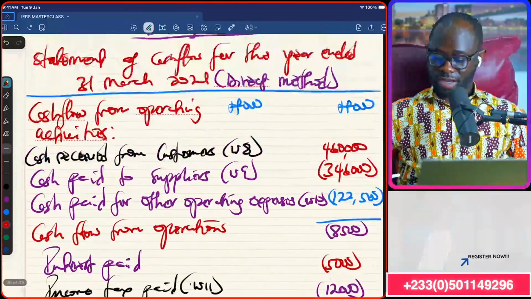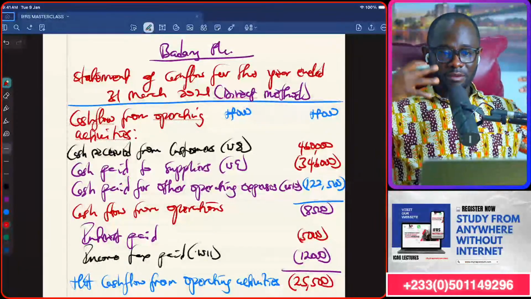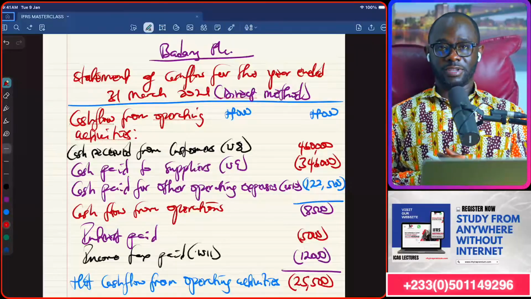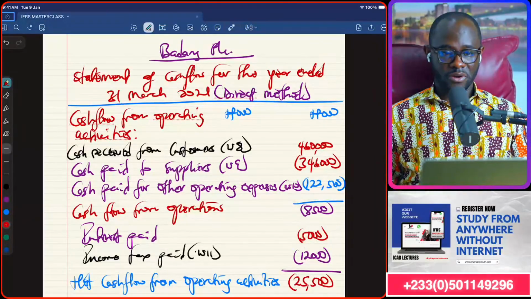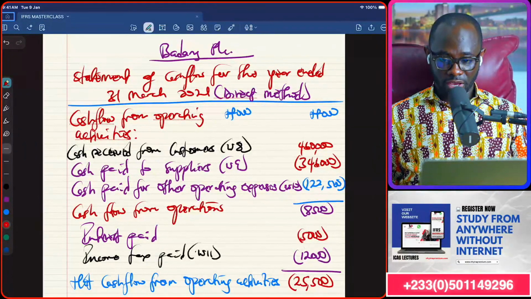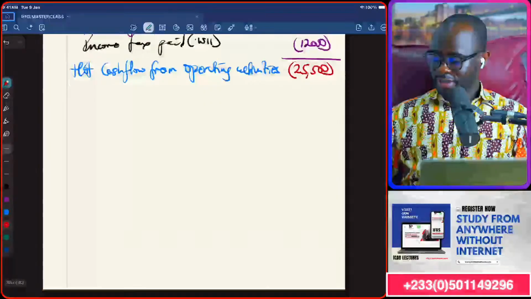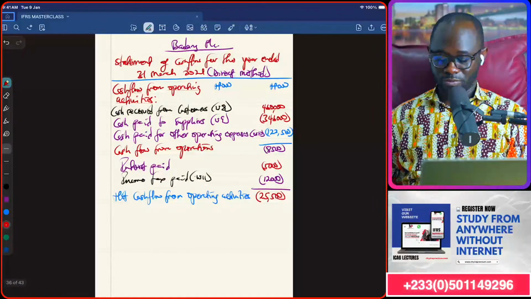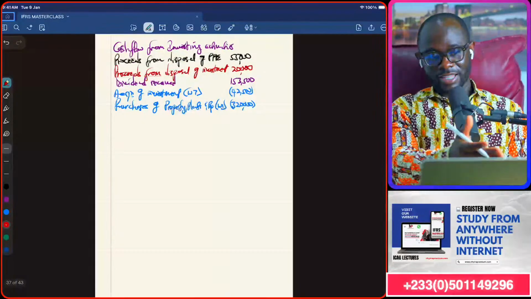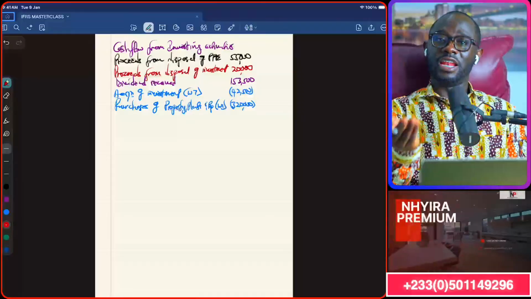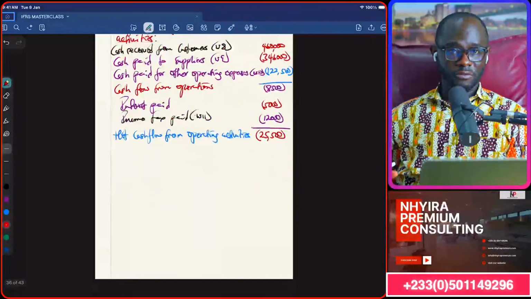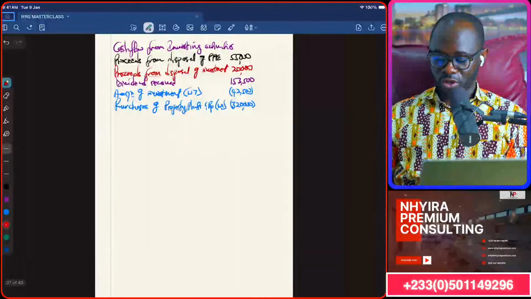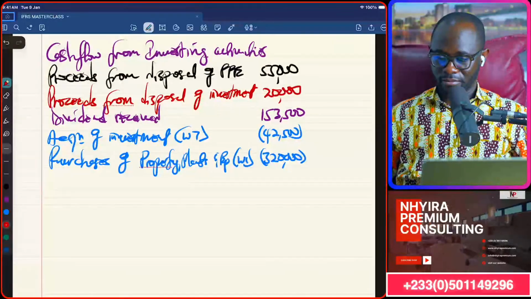That's it. We are done. So this is the direct method for the preparation of the cash flow statement. Very easy. Now, you realize that, as I told you, I was working with leaving reasonable space, right? But I realized that I started doing the cash flow from investing on the next page. In the exam, or if you face that, no problem. You can just continue with your work.